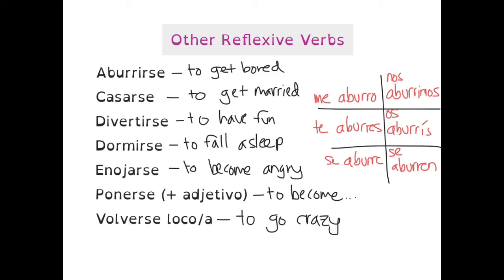So these are reflexive verbs as in they end in se, but the reason they're reflexive is because their meaning is slightly different. They express a changed state, if you will. They still conjugate the same way, so if I took aburrirse and put it into the present tense, me aburro, te aburres, se aburre, nos aburrimos, os aburrís, se aburren. All the same conjugations, it's just the meaning of the verb is changed. So now that we've seen these, just be aware that every time you run across a verb that ends in se, it doesn't necessarily mean it's reflexive in regards to the subject and the object are the same, but the meaning of the verb has switched.